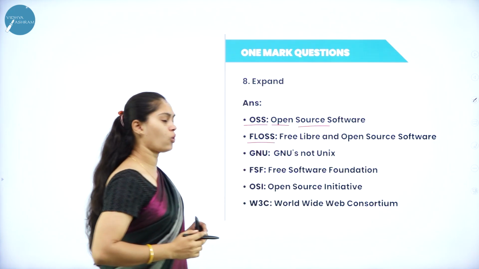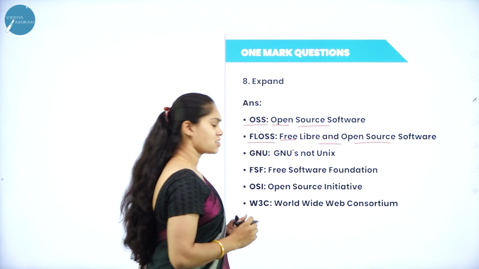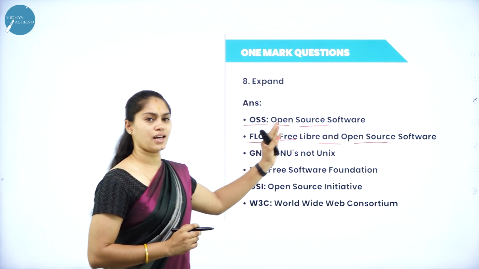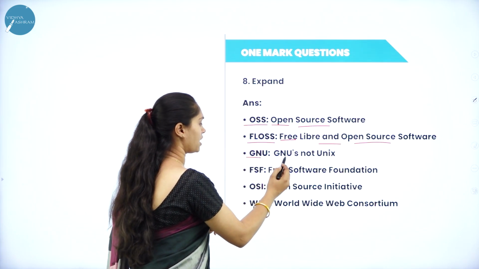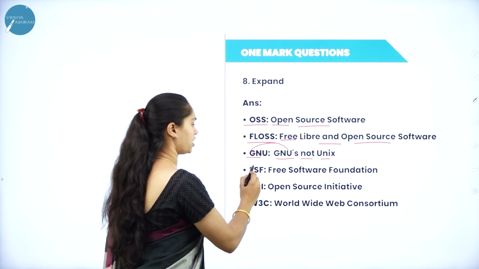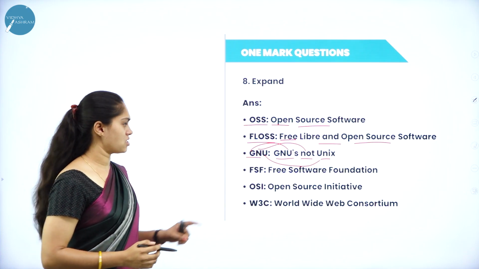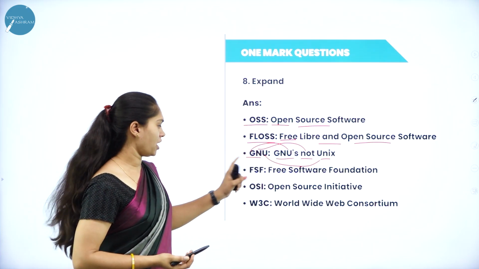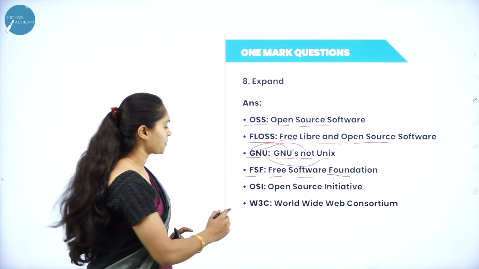Next, FLOSS, that is free libre and open source software. And also GNU, that indicates what? GNU's Not Unix. So G indicates GNU's, N indicates not and U indicates Unix. And FSF, that is Free Software Foundation.